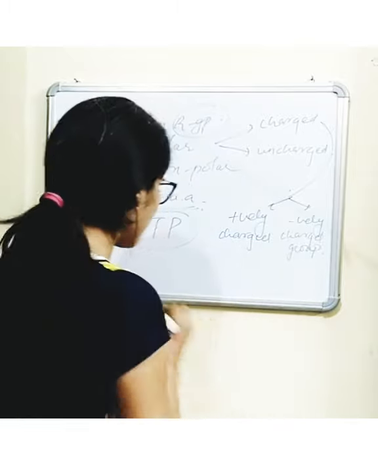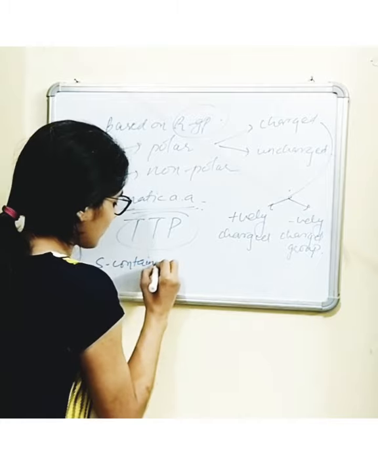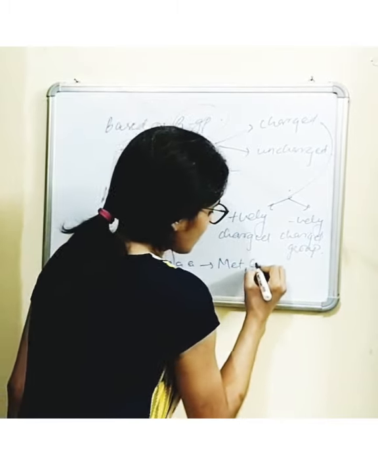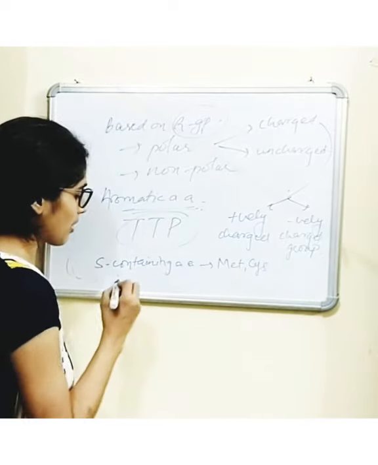Then there are two sulfur containing amino acids. Sulfur containing amino acids are methionine and cysteine. So these are two sulfur containing amino acids.